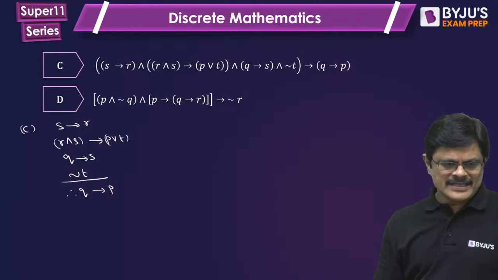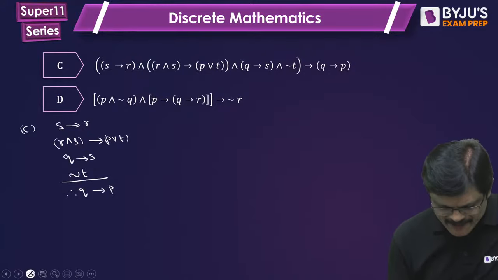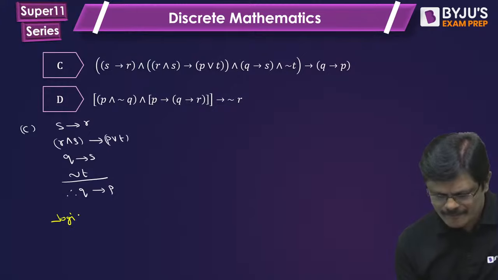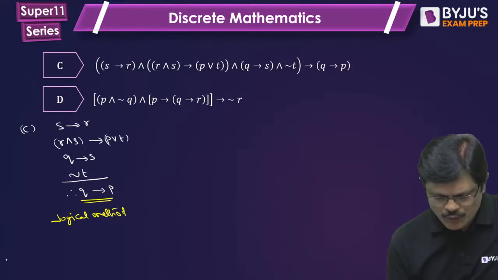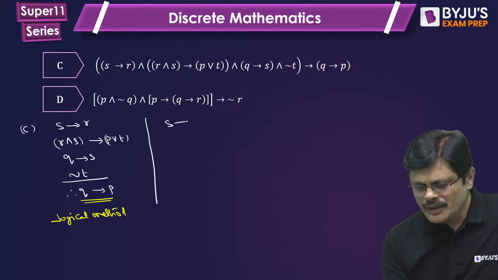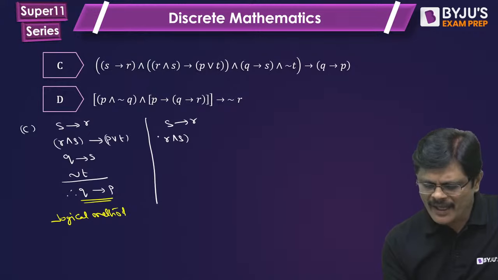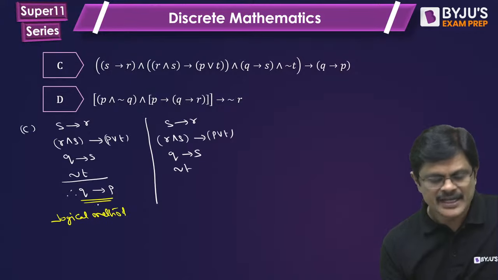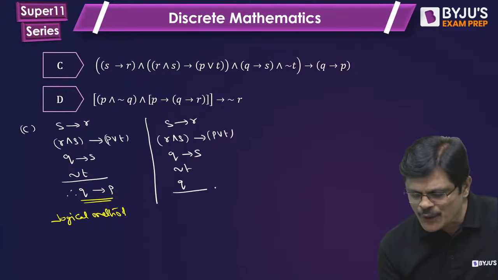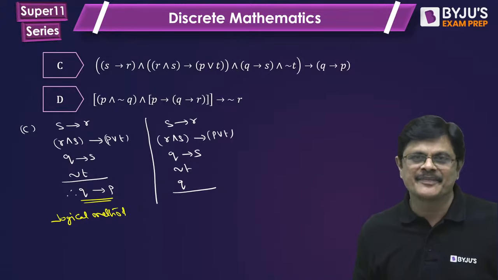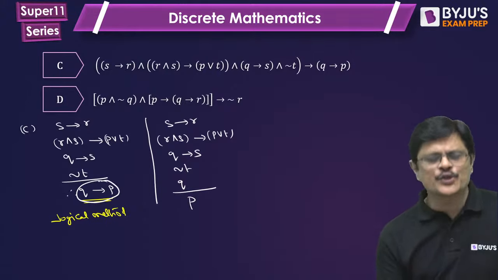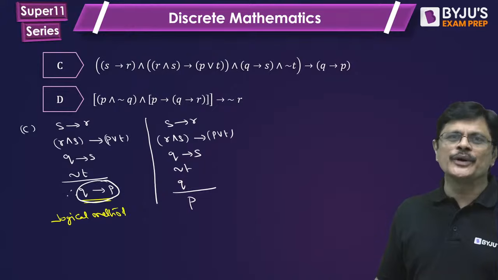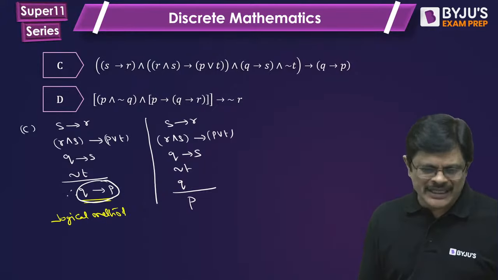But here, sometimes we can use one logical method. Whenever you want to prove Q implies P, you can do one thing. The premises are R and S implies P or T, Q implies S, negation T. If you want to prove Q implies P, you can just add Q also in the hypothesis, then you can prove P. So if your conclusion is Q implies P, you can add Q in the hypothesis, my dear friends.